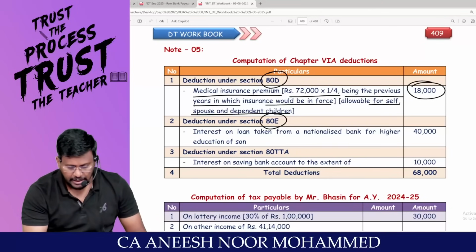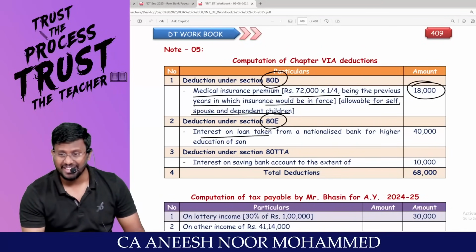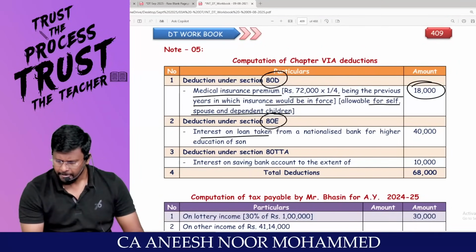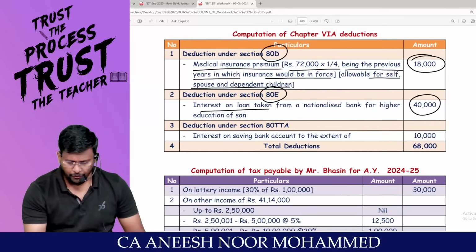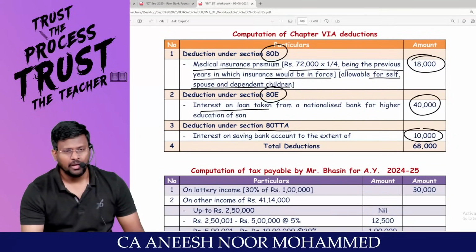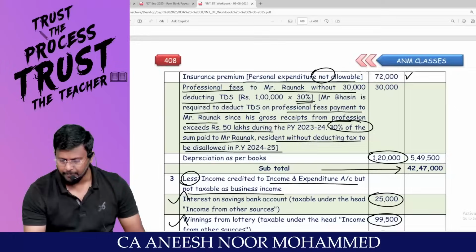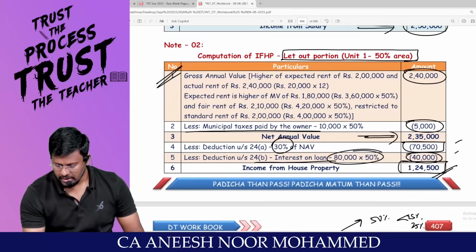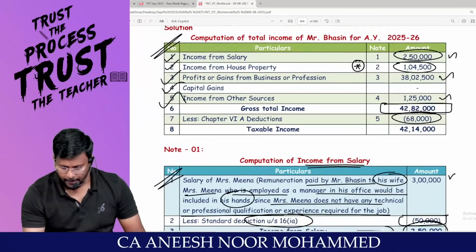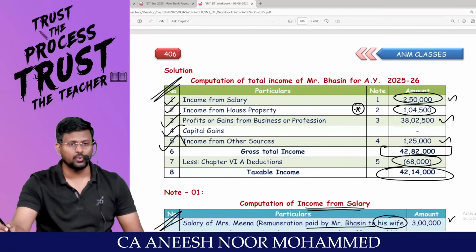Deduction under 80E, interest on higher education. How much is the interest component? 40,000. 80TTA, 10,000. So 68,000 is the Chapter VI-A deduction. Sir, in that you will be getting taxable income of 42,14,000.